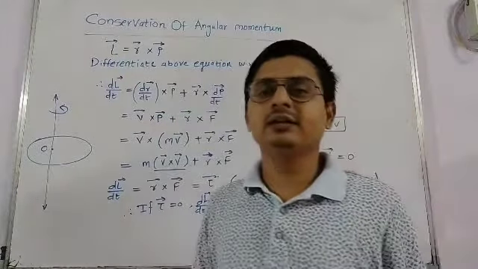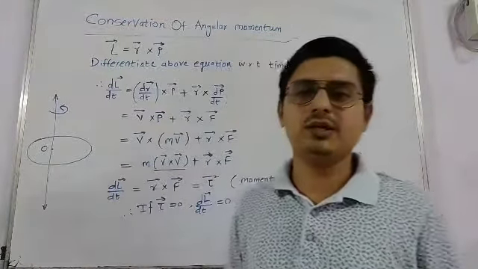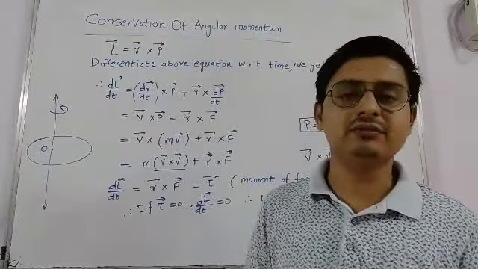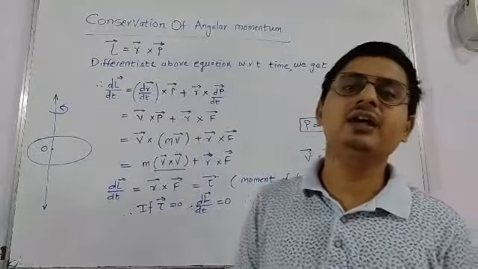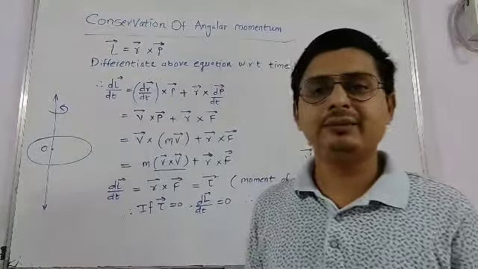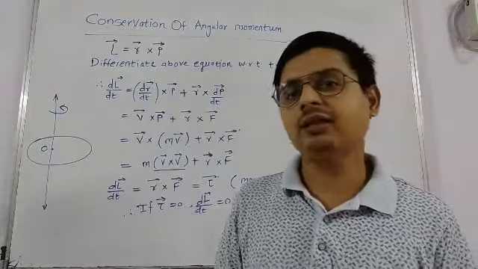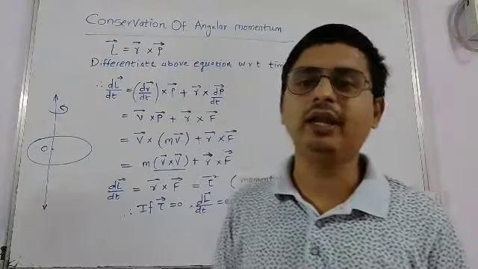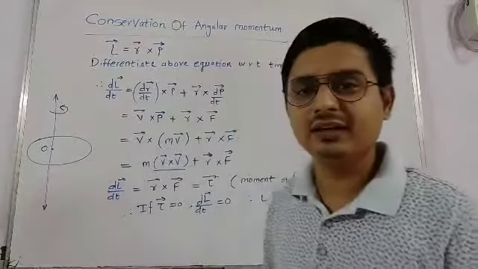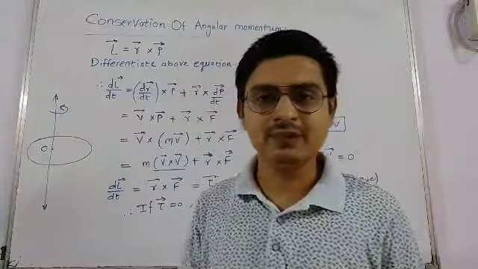So the angular momentum of a body performing rotational motion about an axis passing through any point is conserved if the external applied torque is zero. That means if there is no such external torque acting on a body, the angular momentum of the body remains constant.